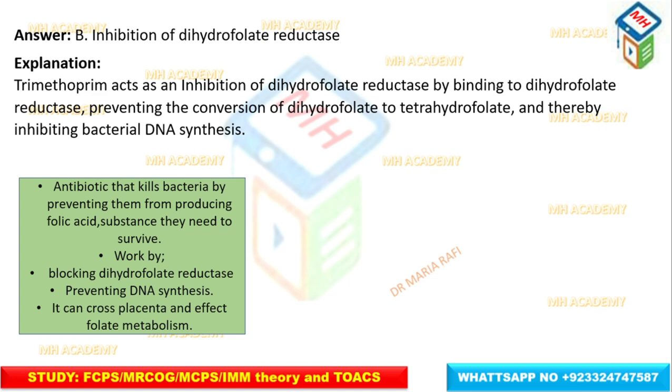dihydrofolate to tetrahydrofolate, therefore inhibiting bacterial DNA synthesis. It is an antibiotic that kills bacteria by preventing them from producing folic acid. This substance helps in the survival of the bacteria. It can cross the placenta and affect folate metabolism.